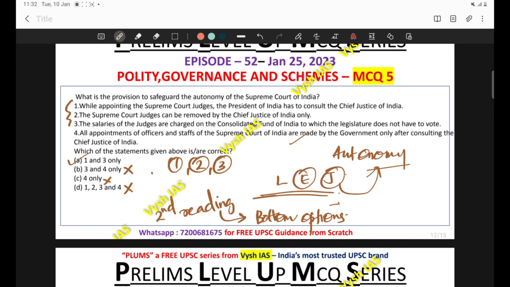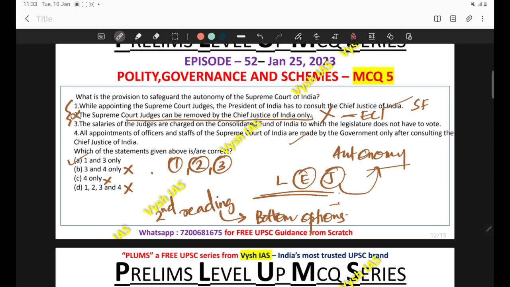So if you look at the first statement, this is the answer. I have taught you how to apply the elimination technique and how to apply logical reasoning. What is the problem with the other statements? Let's look. While appointing the Supreme Court judges, the President of India has to consult the Chief Justice. It's a simple fact. It is correct. Then second, the Supreme Court judges can be removed by the Chief Justice of India only. No. If you look at the Constitution, there is a separate provision for the removal of Supreme Court judges, which is similar to the provision for the removal of the Election Commission of India. Parliament is involved in the removal of Supreme Court judges, and there is a defined procedure also. So the second statement is incorrect.